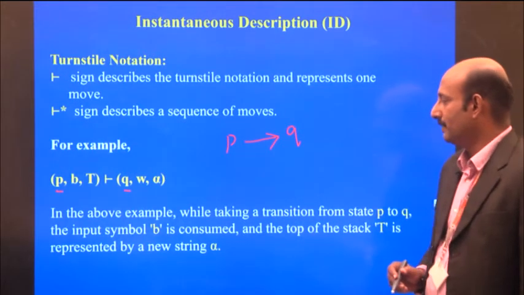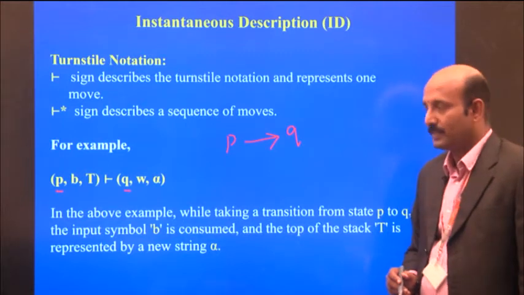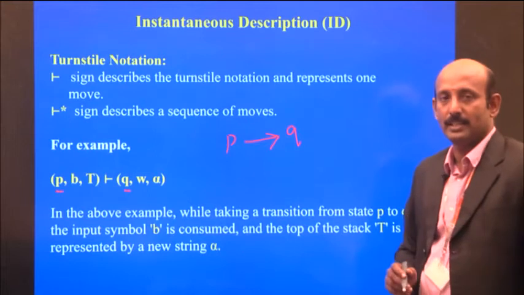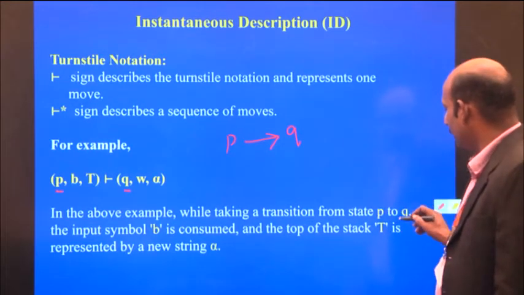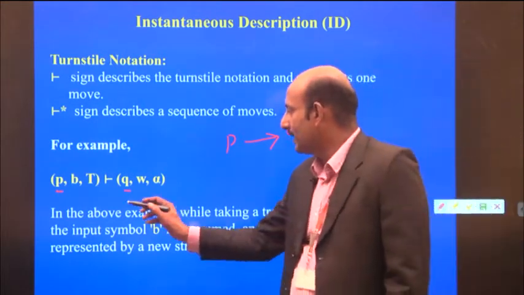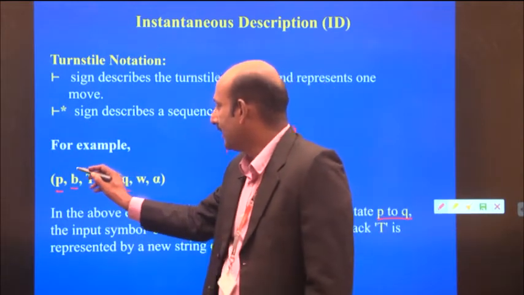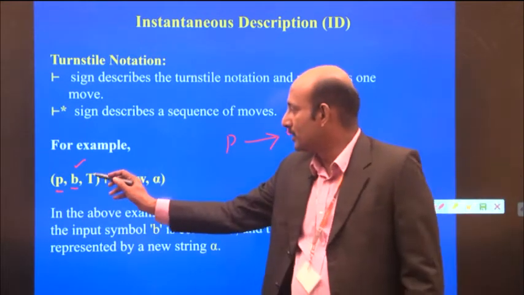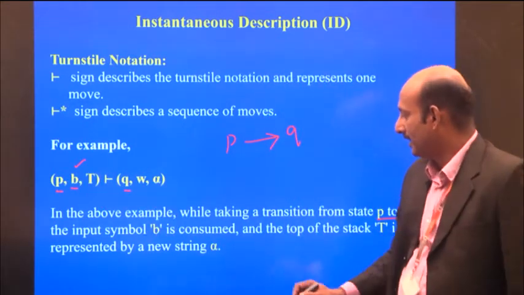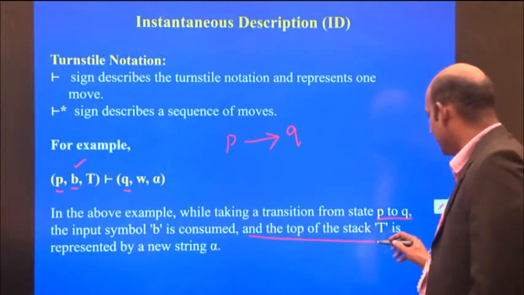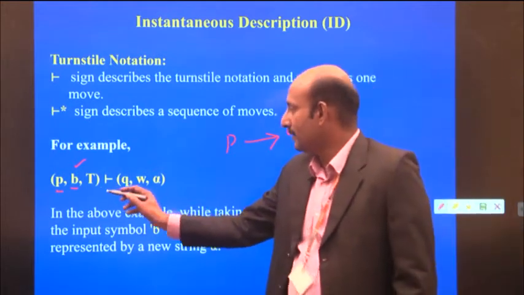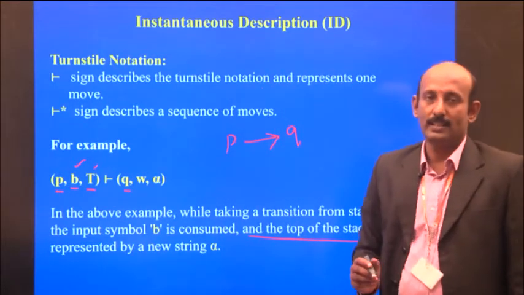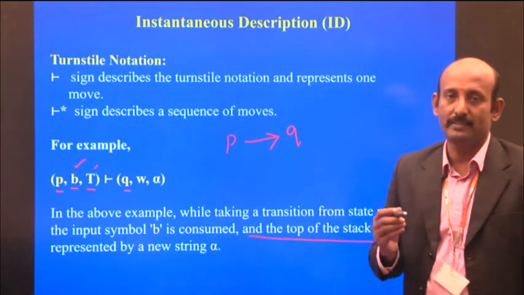We have a transition from P to Q, as mentioned in the above example. While taking a transition from P to Q, the input symbol is B. B is an input symbol that is consumed. Then the top of the stack is T. The T indicates the current symbol on top of the stack.